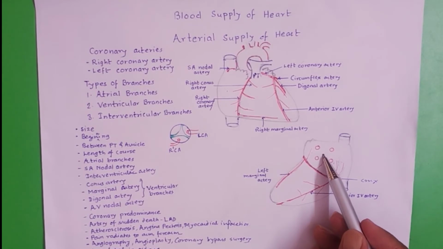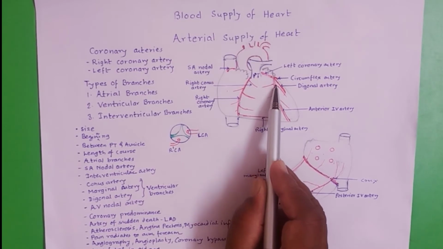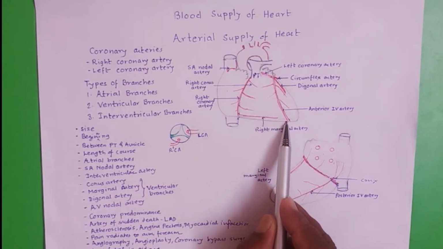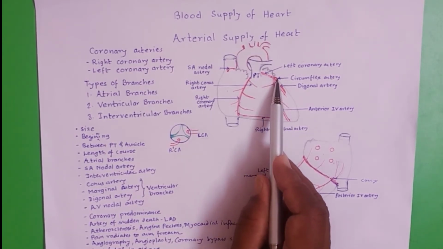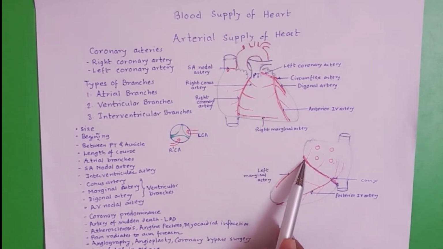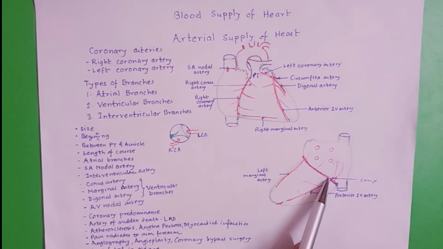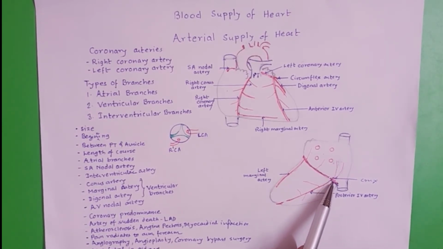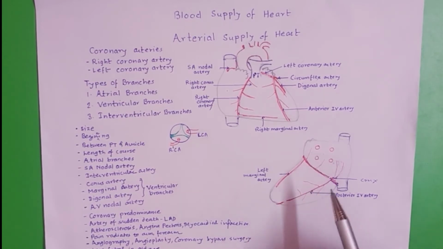The left coronary artery divides into two terminal branches. One is anterior interventricular artery. It runs in anterior interventricular groove, while the circumflex branch winds around the left border and then it passes in the left posterior part of coronary sulcus and it makes anastomosis with terminal part of right coronary artery. So the circumflex branch gives atrial branches to posterior surface of left atrium.